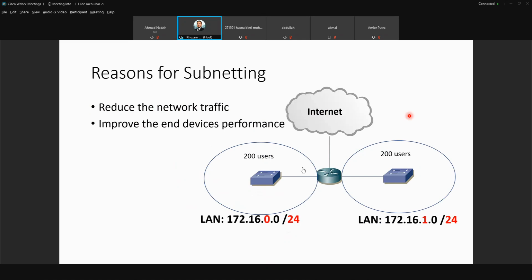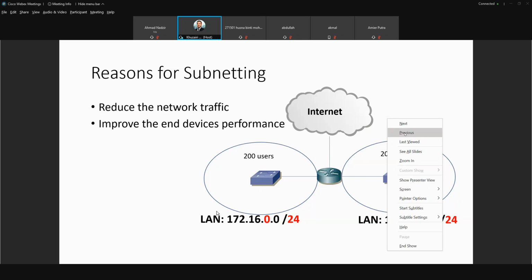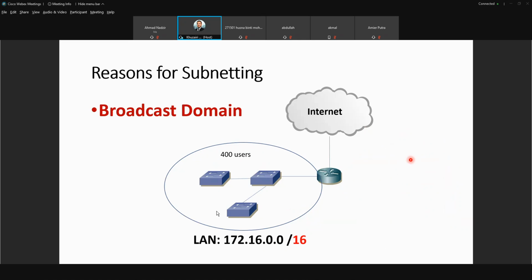For example here, if you are given an IP address, just now you have one network, so you split this network into two networks by using the router. So you have 200 and 200 users. Imagine in UUM, such a huge organization, you have around 20,000 users.